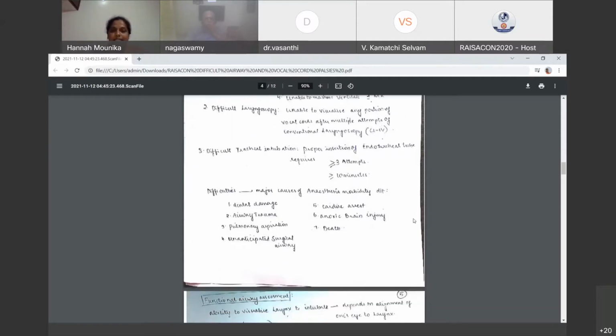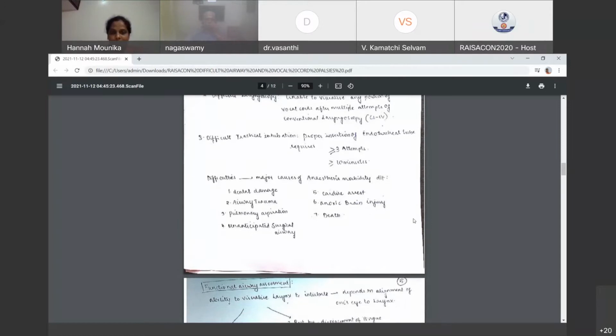The difficult airway which causes anesthesia morbidity can be due to various reasons, which goes like dental damage or airway trauma or pulmonary aspiration or unanticipated surgical airway, cardiac arrest, anoxic brain injury or death.